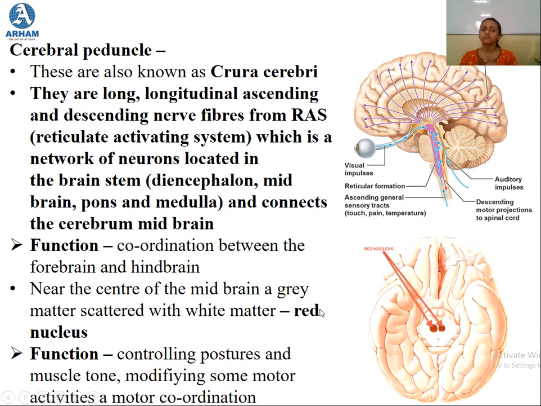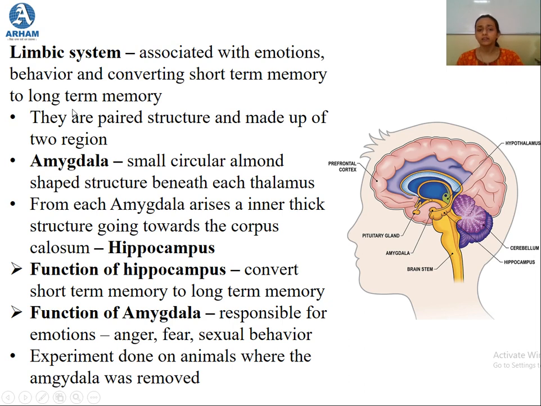So the function of the cerebral peduncle is to coordinate between the forebrain and the hindbrain, and the function of the red nucleus is to control the postures, to control the muscle tone, and to modify some of the motor activities and motor coordination. Next, other than this, we also need to discuss one more system which is known as limbic system.